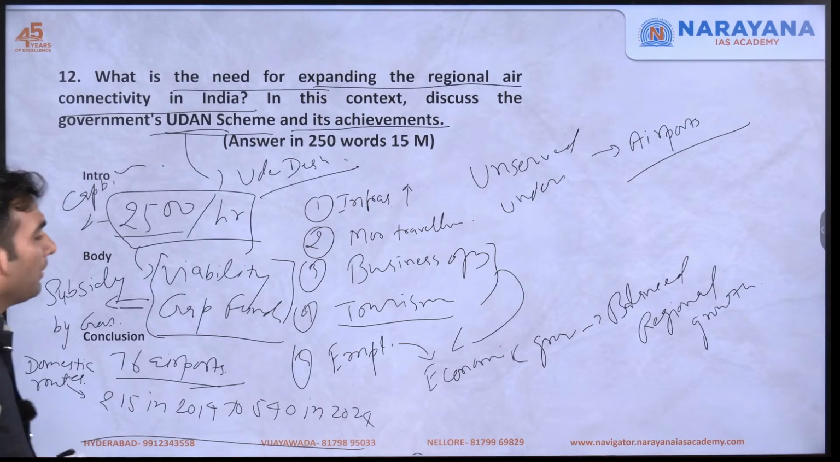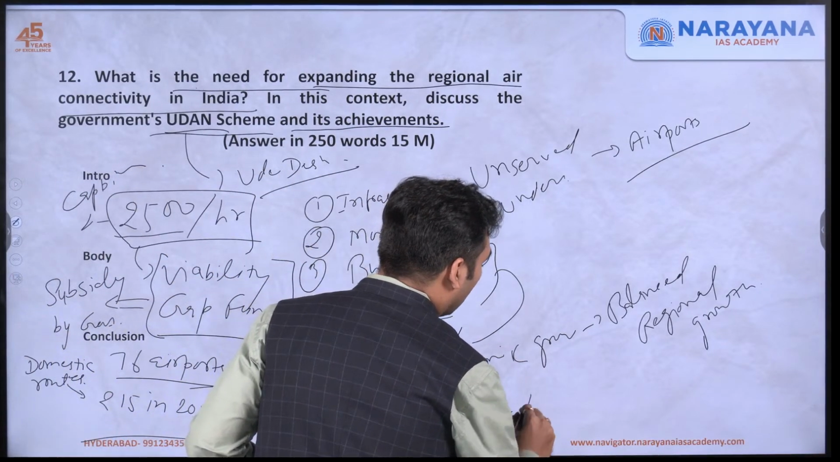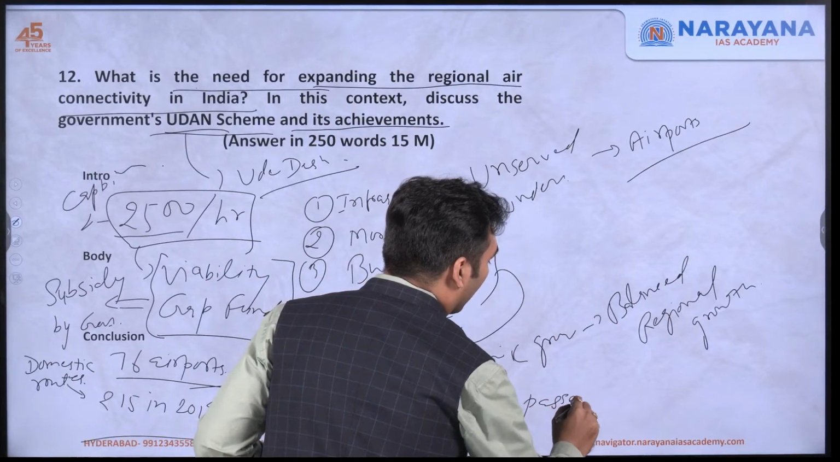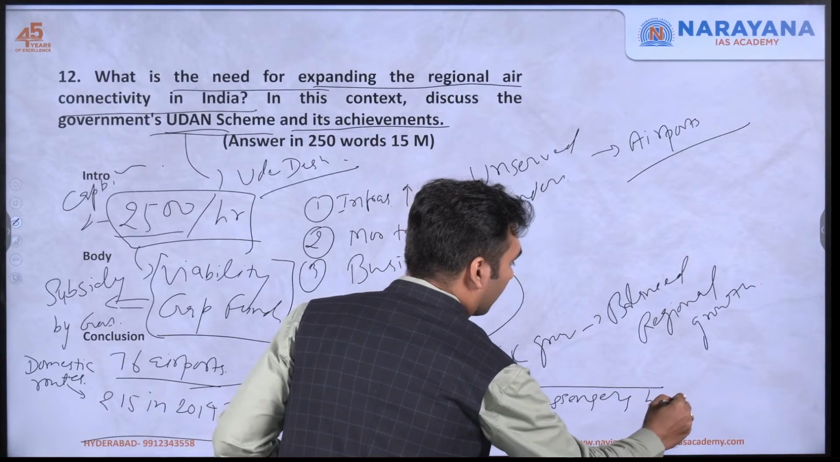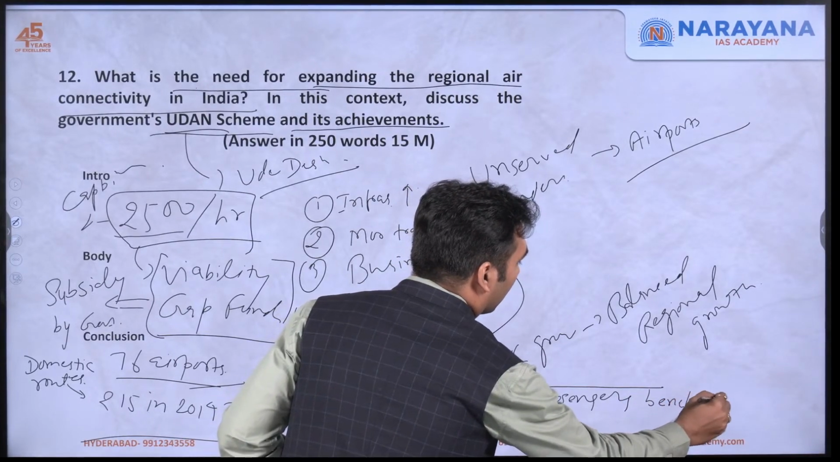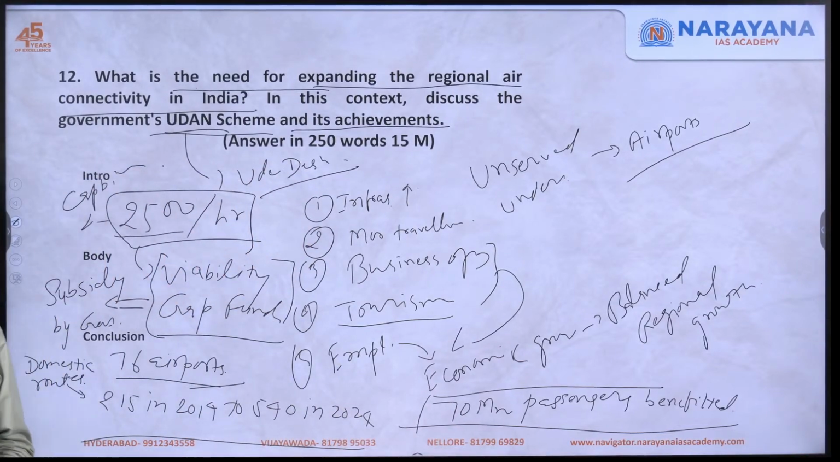Approximately 70 million passengers have benefited from the Udan scheme. So if you write these data with respect to the Udan scheme, you will get more marks. You will get the additional marks. Okay. And what should be the benefit?